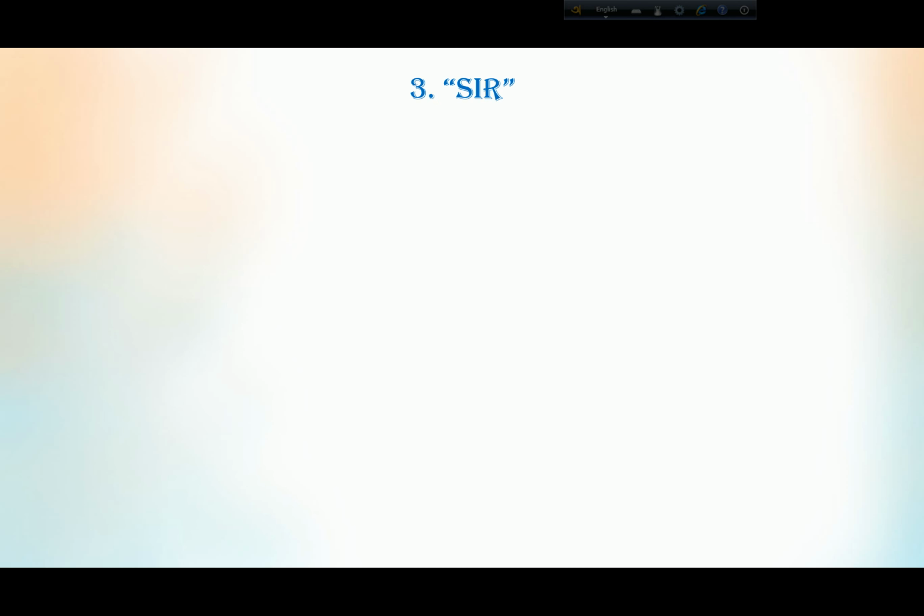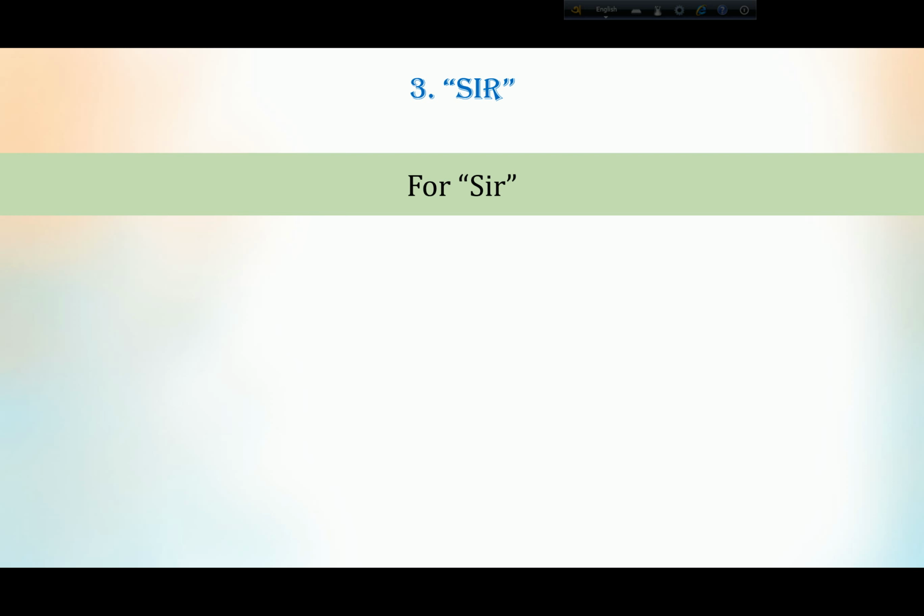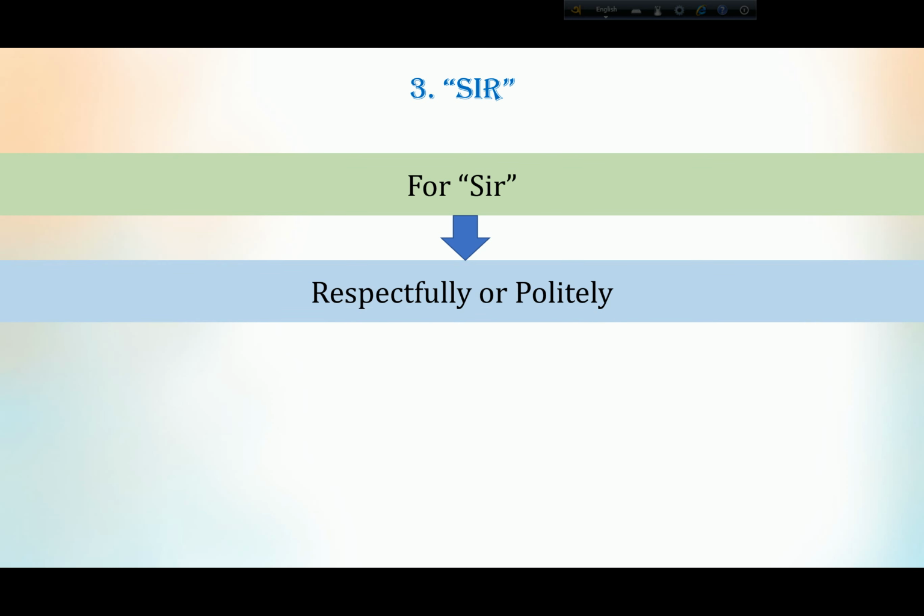Next example is when you get "sir" in the sentence. What do you have to use? You have to use respectfully or politely. In some books, you will find that for "sir", many books use addressing as, but you will not use addressing as for "sir", because in modern English it is avoided. You have to use respectfully or politely.